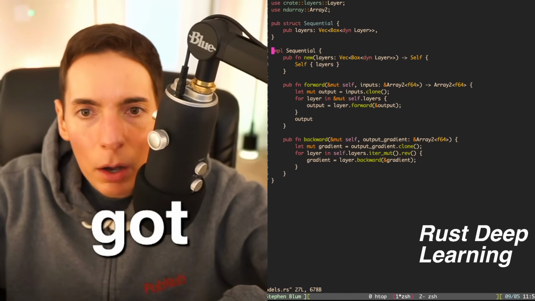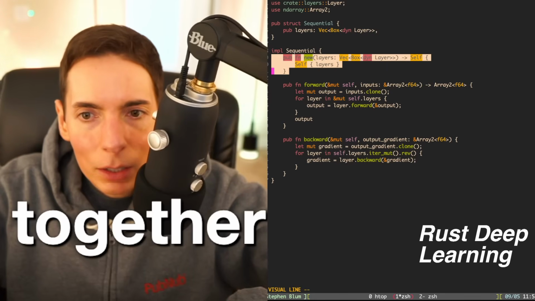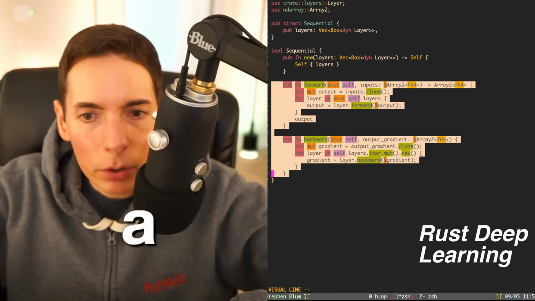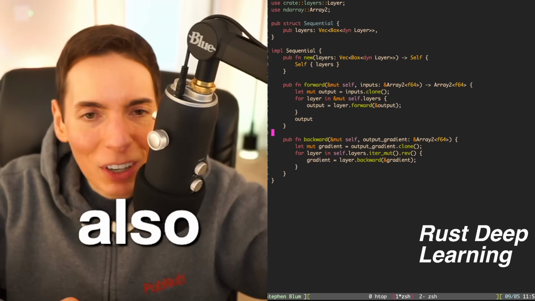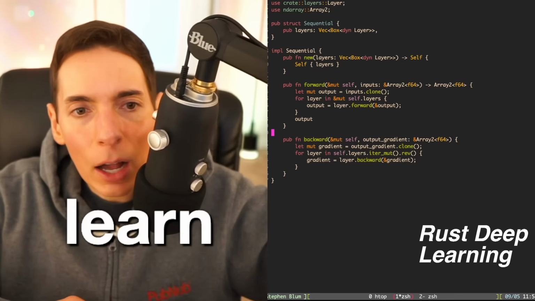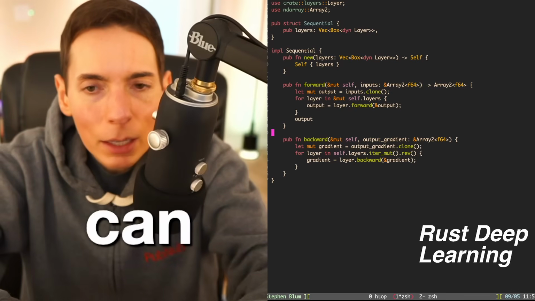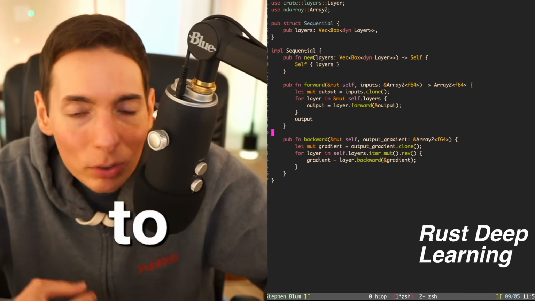So we've got a model, which is a sequential model that combines layers together to create a feed forward and a backward propagation model that allows it to be trained, but you can also use it for inferencing. Any need to learn the algorithm? Sam D. Dev, good question. You can, and I think it's helpful because then you know better what makes sense to use, where and when.